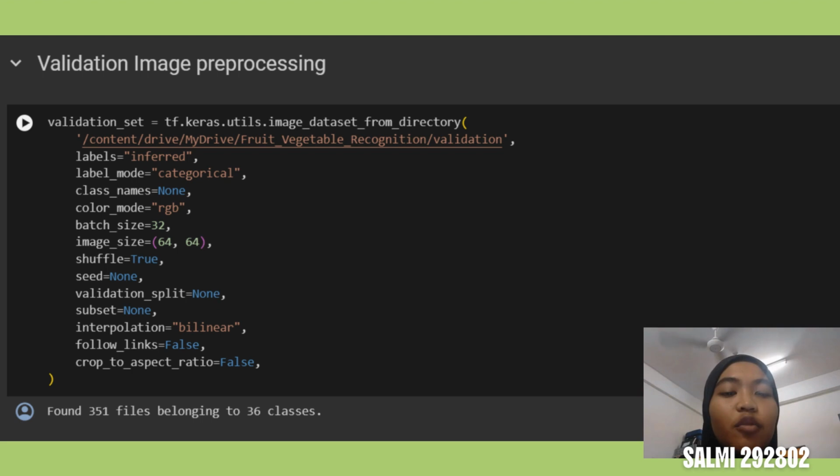Next, for validation image pre-processing, we set it similarly as the training image except for the directory. This is the directory for the validation dataset. Here it shows that it found 351 files belonging to 36 classes. So the validation set also has 36 classes. So training image pre-processing and validation pre-processing is done. Now we are ready for model building.